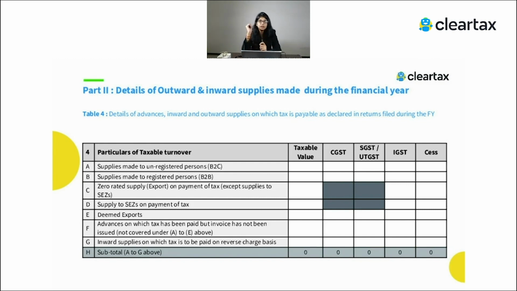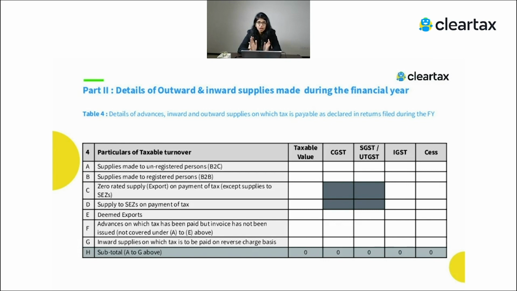So now what happened? While filing the return, instead of showing 1 lakh, you have shown 1,20,000, but in the next year you have adjusted that 20,000. So if you have already adjusted that 20,000, which is related to 18-19, in 19-20, that information needs to be shown in table number 11, right?